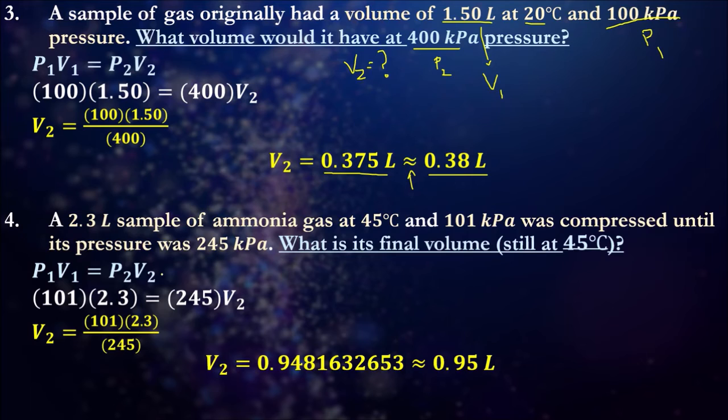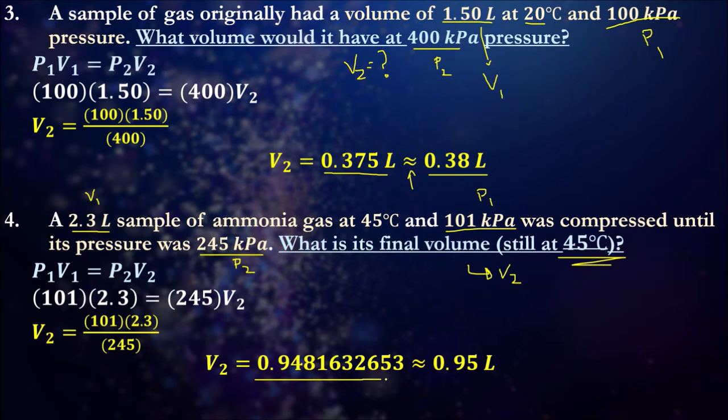Number 4, so again, you're just putting in your substitutions. A sample of 2.3 liters, that's V1. You have a pressure of P1, and you have a pressure of P2. You need to find what V2 is. Again, remember, Boyle's law only really works if the amount of gas stays the same, so the mass of the gas stays the same, or the amount of particles available stays the same, and the temperature stays the same. So substitute that in.